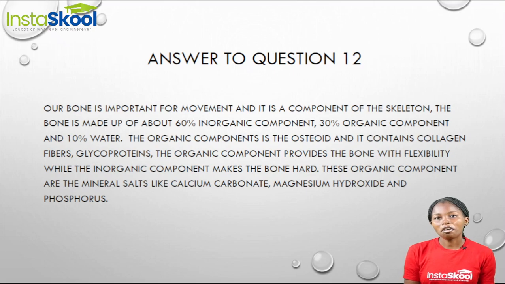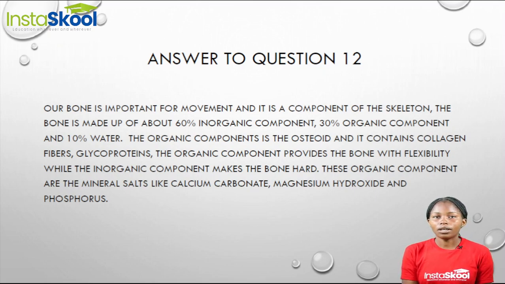The organic component of our bone is the osteoid, and this osteoid contains collagen fibers and glycoproteins. The organic component provides the bone with flexibility, while the inorganic component gives the bone hardness.